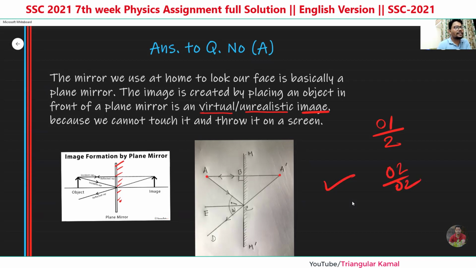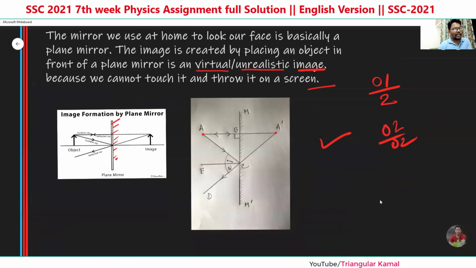So why is this a virtual image? Because we cannot touch the image. We cannot throw it on a screen, or we cannot touch the virtual image. So there are two figures of the plane mirror. You can write here the figure name: plane mirror. In this plane mirror, there are two figures. Anyone you can use in the exam hall or in your assignment.